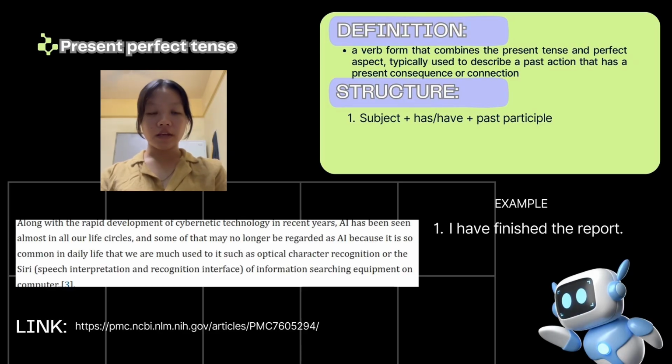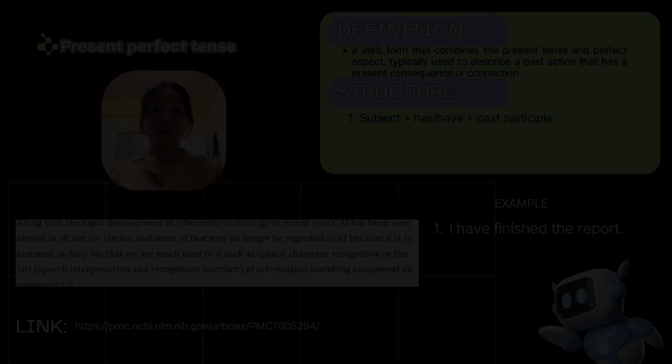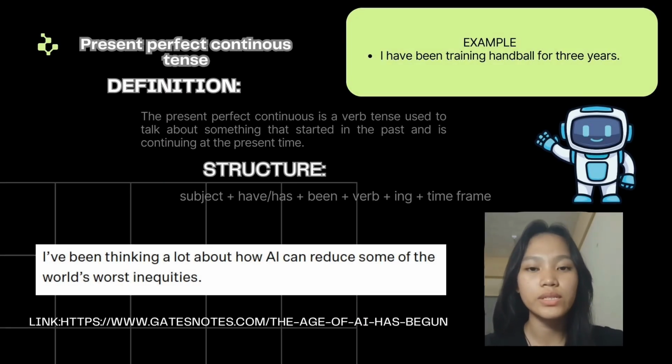And as you can see here, AI is the subject and uses has, and the past participle is no longer be regarded as AI. So that is about the present perfect tense. Let's talk about present perfect continuous tense.